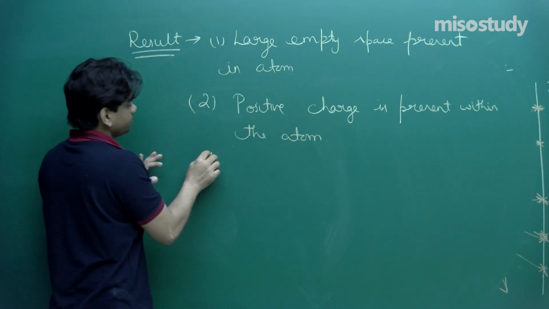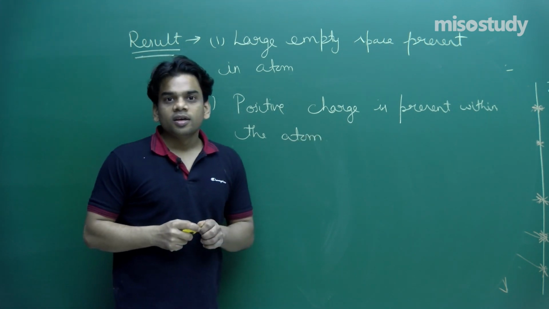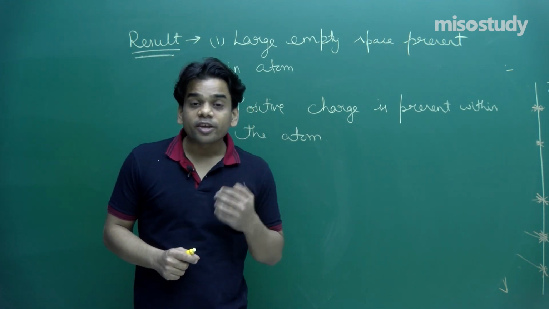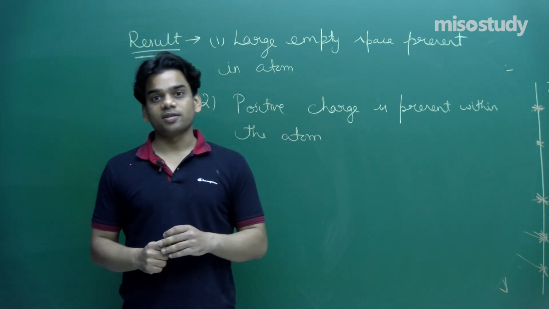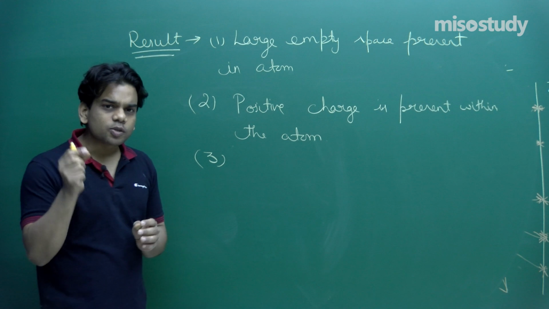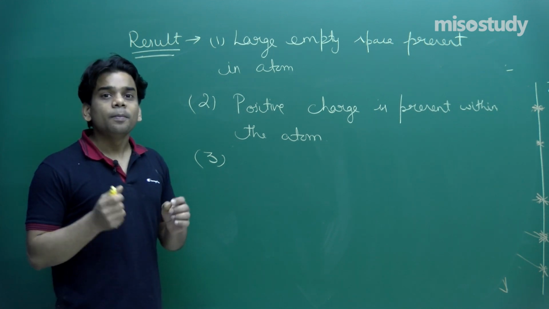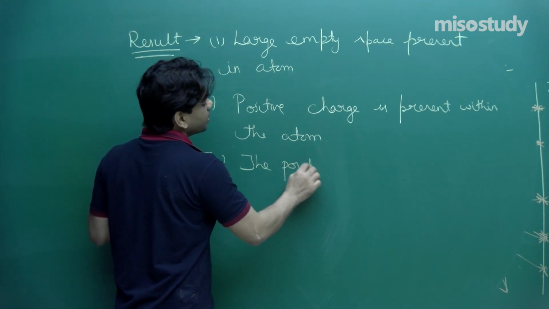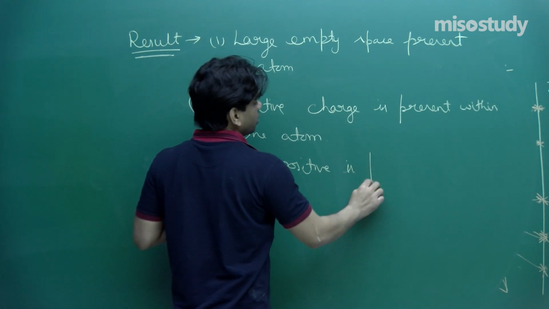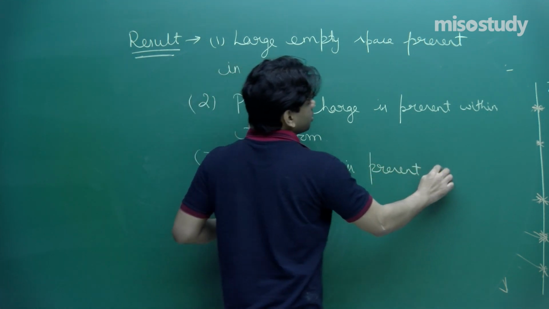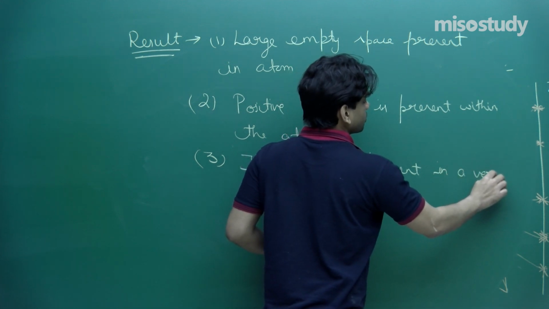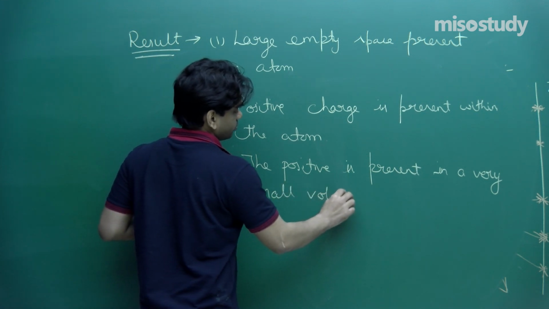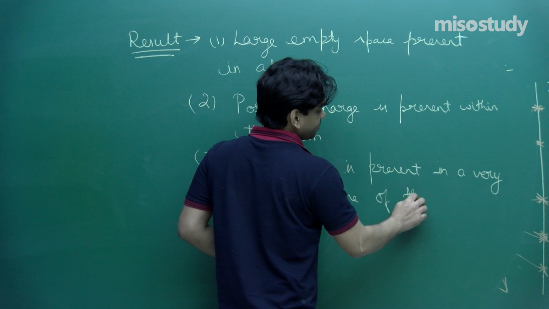Next thing, the third point: very few rebounded, very few actually deviated through large angles. What can we make out? We can make out that this positive charge is actually present within a very small volume. The positive charge is present in a very small volume of the atom.